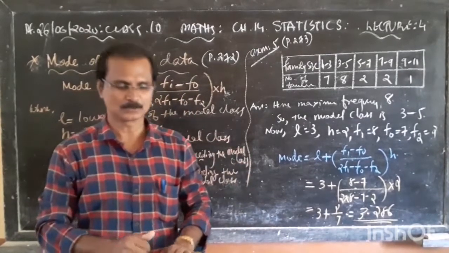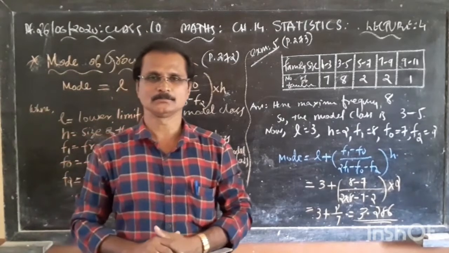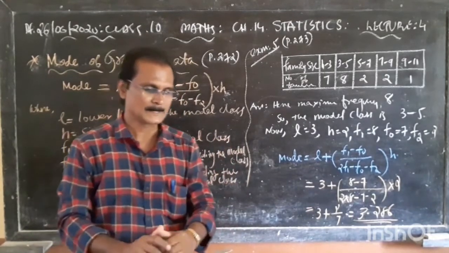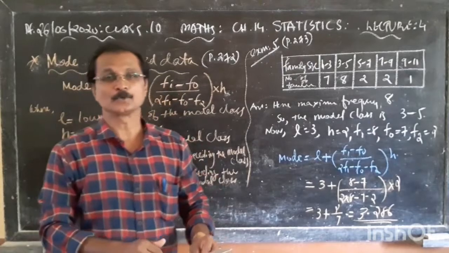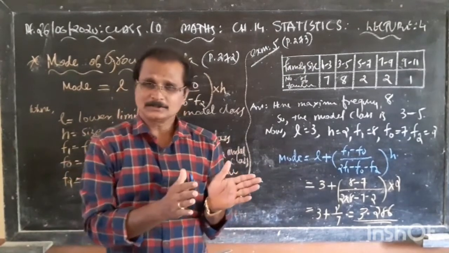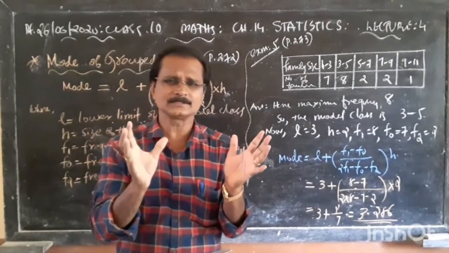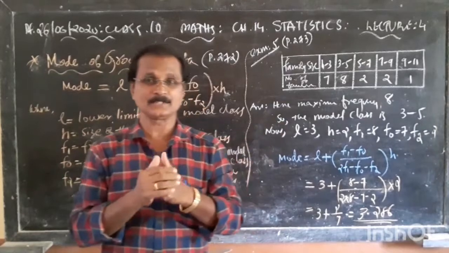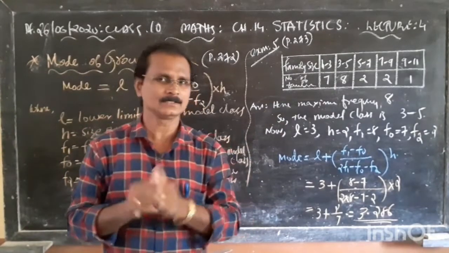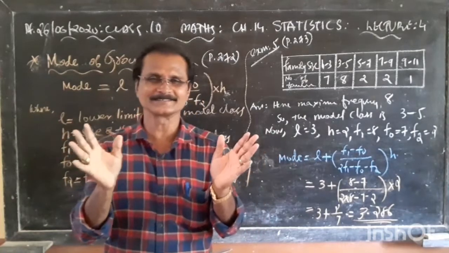Mode of the grouped data. So please take page number 272. Page number 272. So dear students, we are going to discuss the mode of the grouped data. But do you know how to find out the mode of the ungrouped data that we have learned in 9th standard? Yes. Some are still remembering.